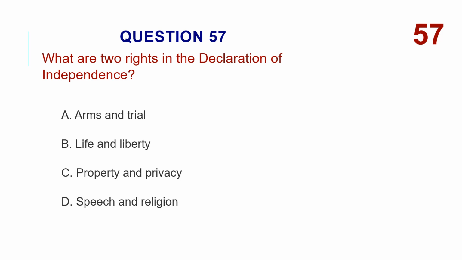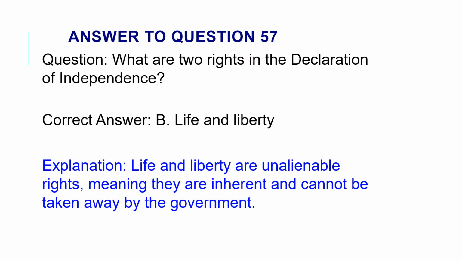What are 2 rights in the Declaration of Independence? A. Arms and trial. B. Life and liberty. C. Property and privacy. D. Speech and religion. The correct answer is B. Life and liberty. Life and liberty are unalienable rights, meaning they are inherent and cannot be taken away by the government.